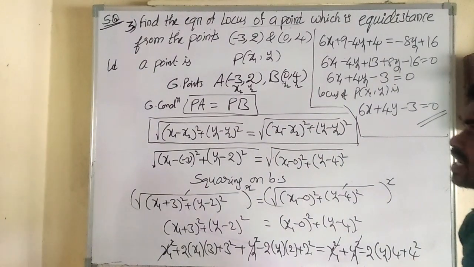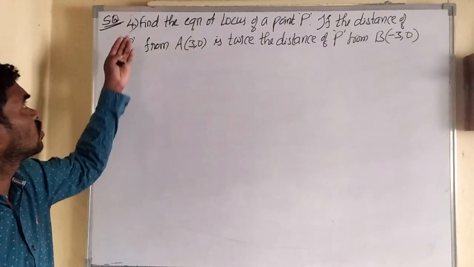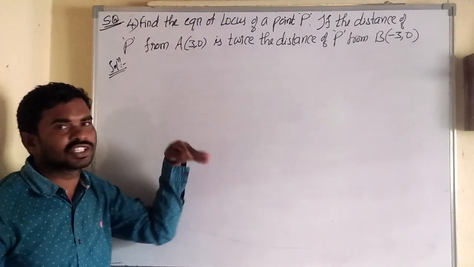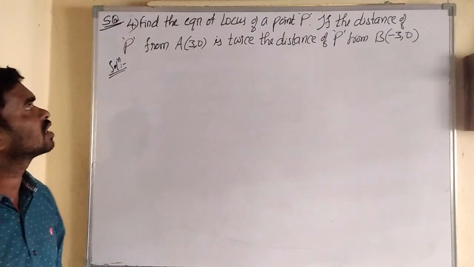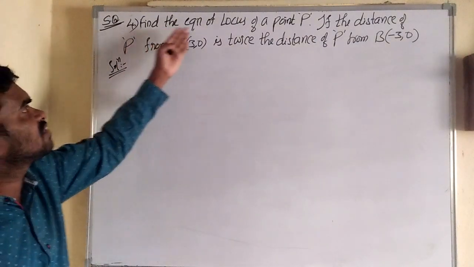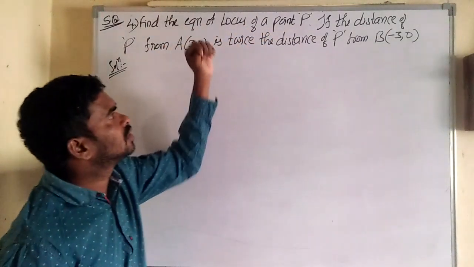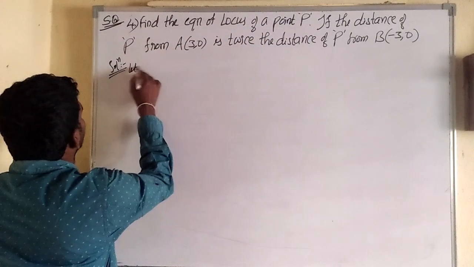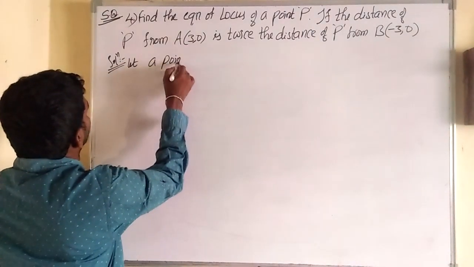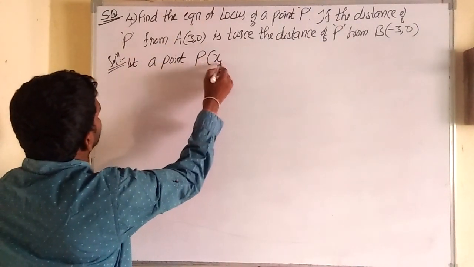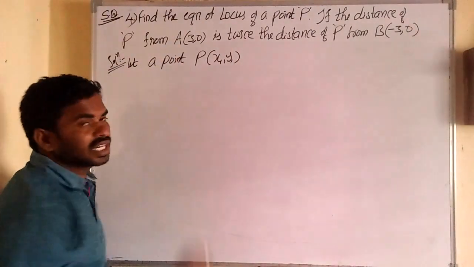Okay, see the next problem. Fourth question, listen carefully. The fifth question is also the same model. I will give you homework. Fourth one: find the equation of the locus of a point P. So immediately, let the point P be x1 comma y1. Let us take.